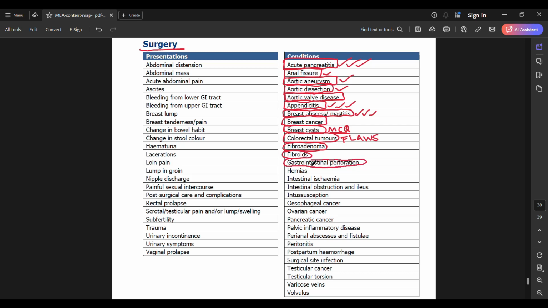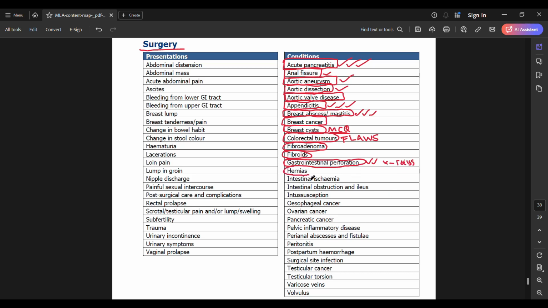Gastrointestinal perforation, an emergency scenario that they do like to test you on. In your OSCE stations, usually what you're going to do is go for an abdominal exam, and then the patient is going to start screaming in pain. You're just going to stop right there and then, and you're not going to proceed with the abdominal exam. You're just going to stop right away as soon as you touch the patient's tummy. They're going to scream, and you're just going to stop, after apologizing to the patient.